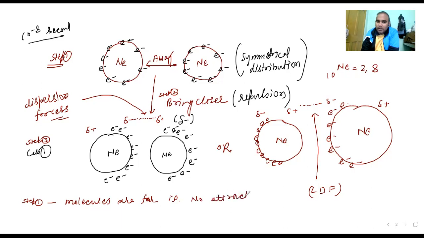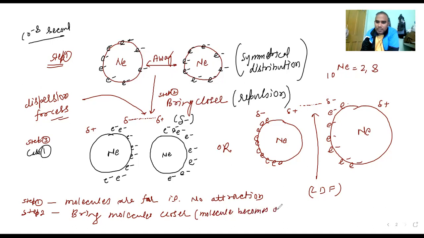Then what is happening in step number 2? We are bringing the molecules closer. Firstly, the electron distribution is symmetrical, the electrons are all around. Now it becomes unsymmetrical. Bringing closer means the molecule becomes unsymmetrical because of repulsion. So I am writing: molecule becomes unsymmetrical because of repulsion.